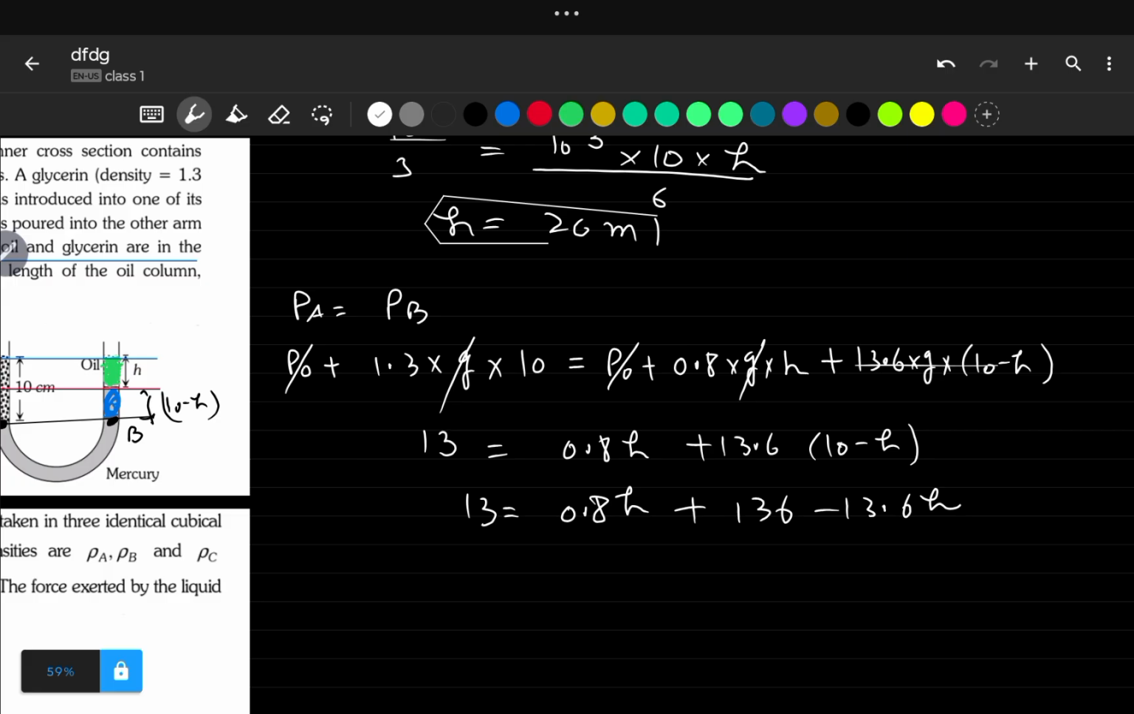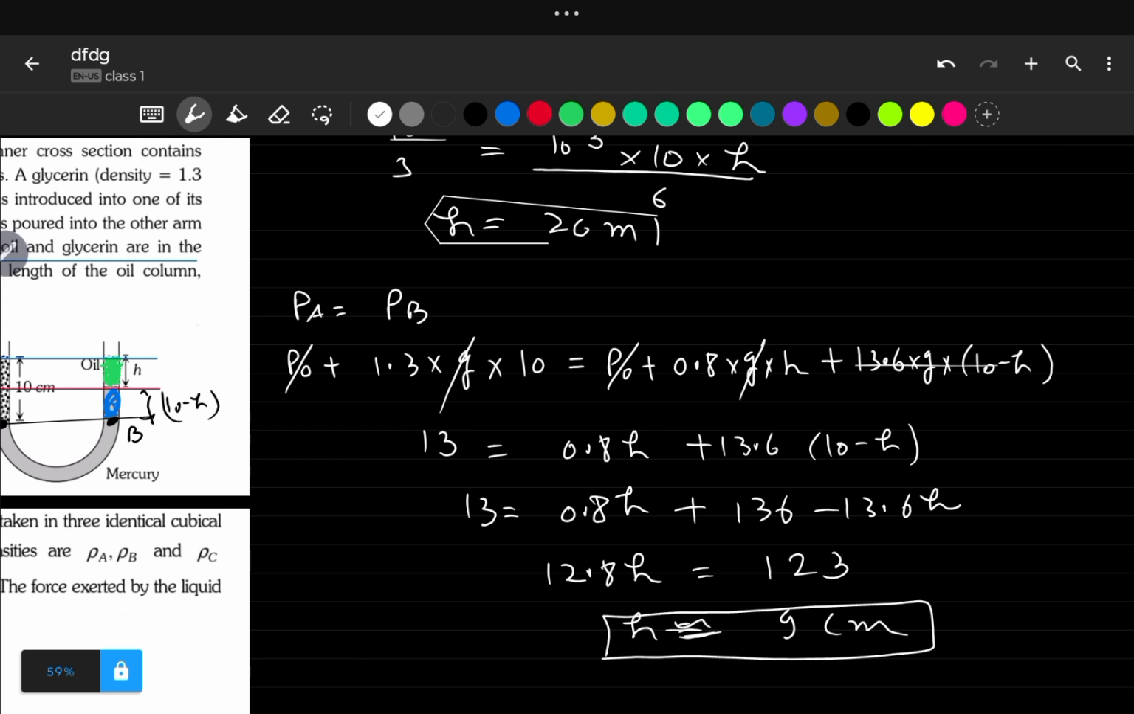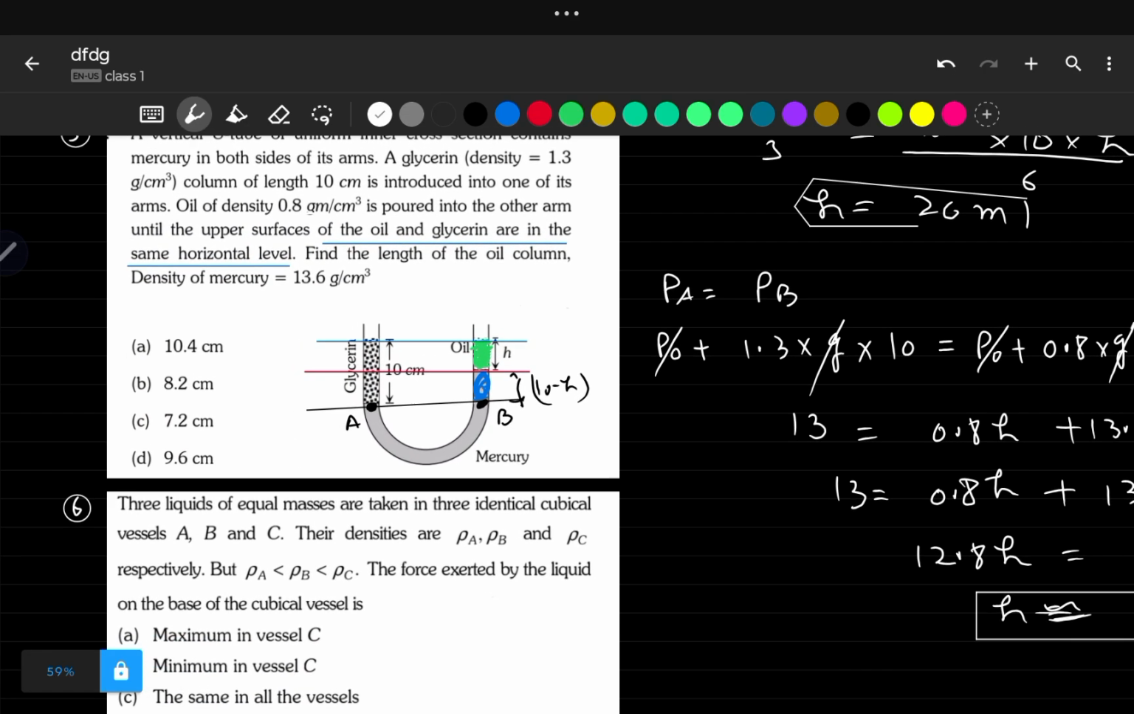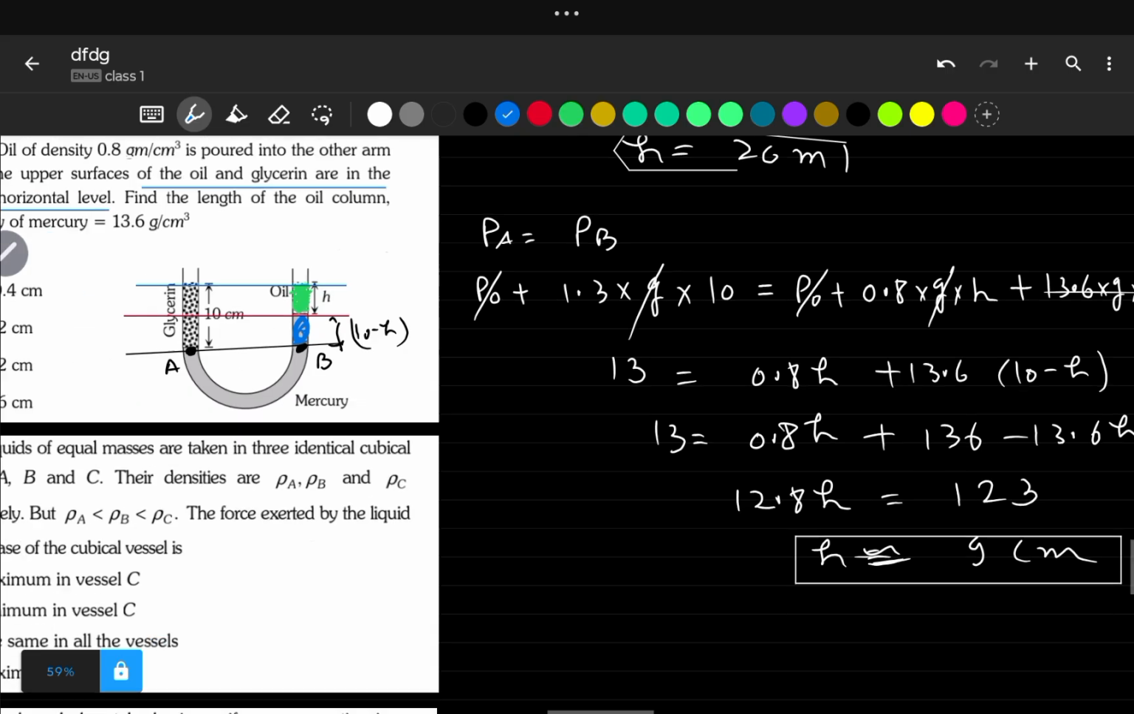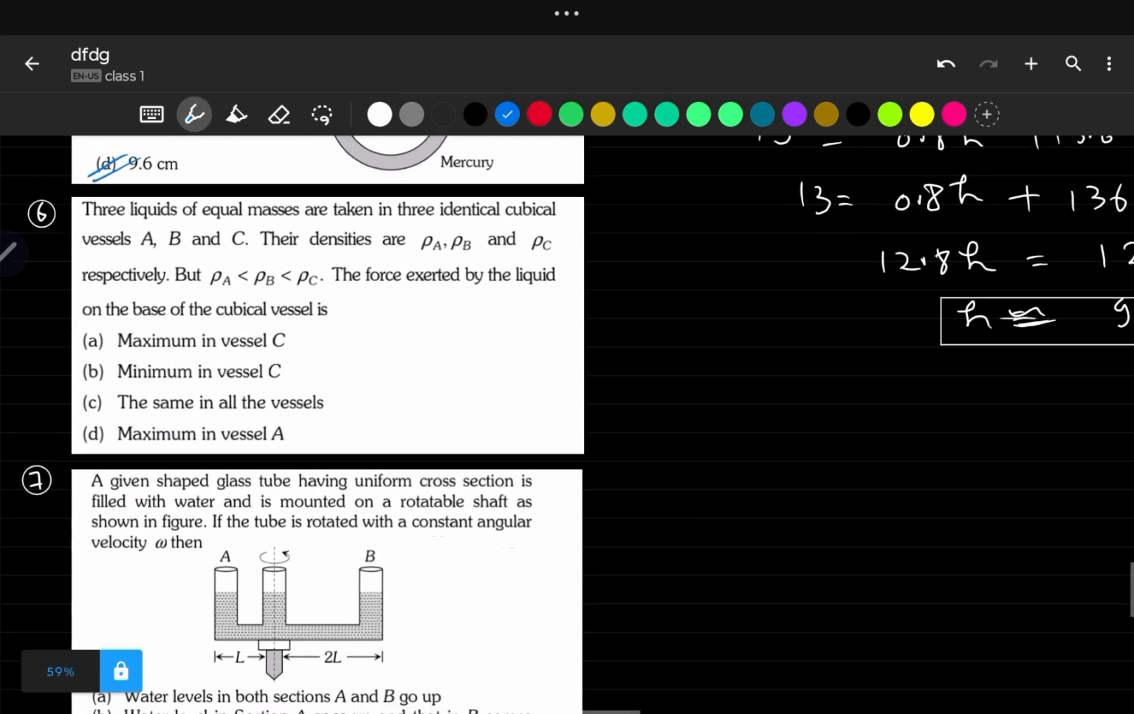Then it will come 13.6 minus 0.8, basically 12.8h is equal to 136 minus 13, which will come 123. So from here h will come almost 9, right? If you solve it, h will come almost 9 centimeter, because it's almost 13, so 13 into 9 will come 127. So here option D will come, right? 9.6 centimeter. You can use a calculator and you will get the exact answer as 9.6 centimeter. I hope this question is clear to you. It's really a good problem we have solved here. Now let's try to solve the next, sixth question.